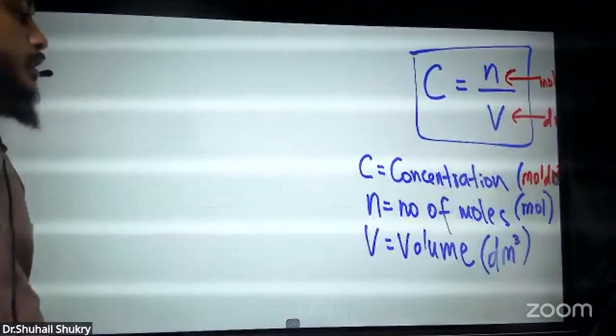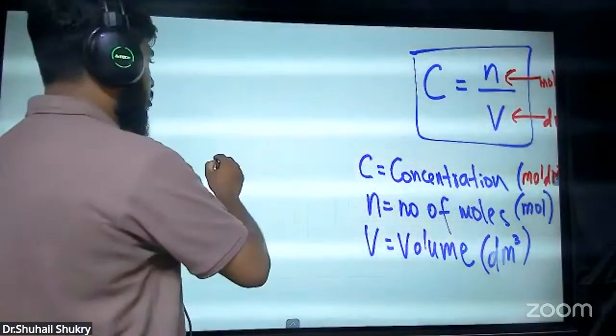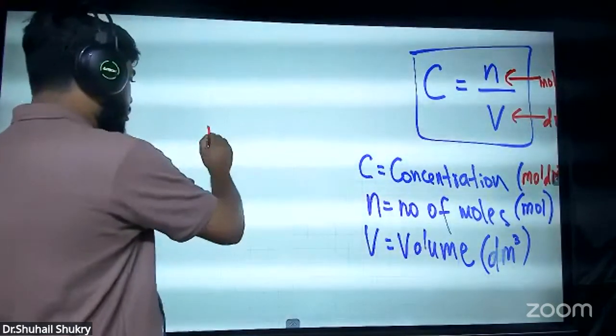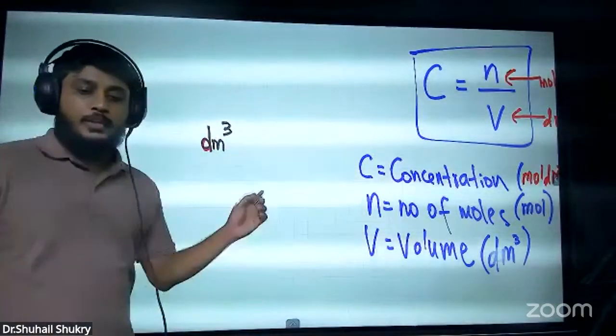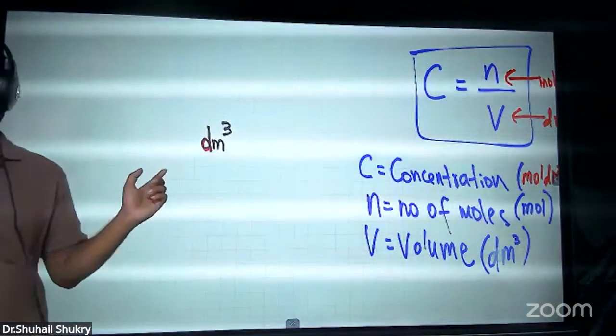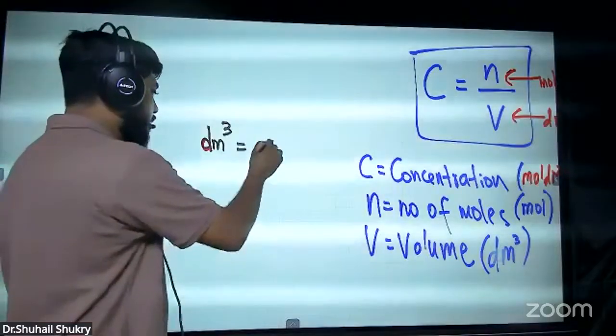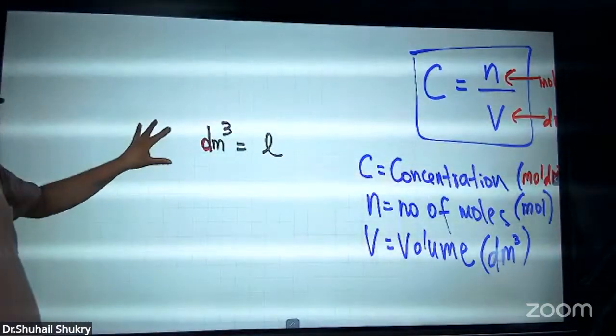Normally you should know the connection between these. We have a unit called decimeter cube. This decimeter cube is actually liters. In chemistry, liters are known as decimeter cube.